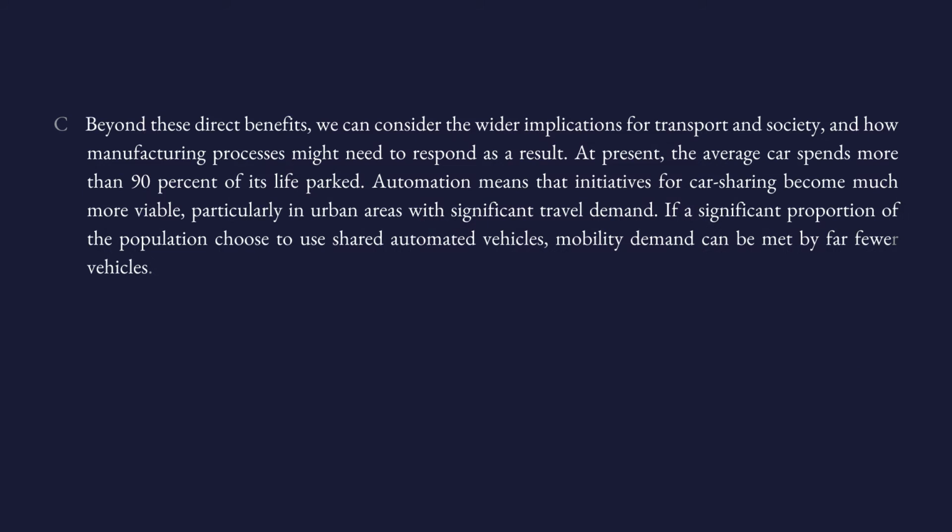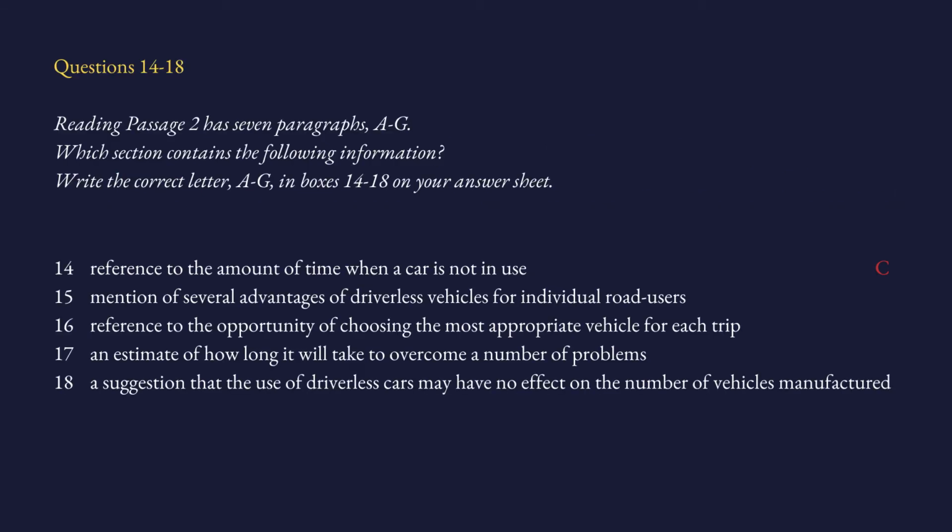So the answer is in paragraph C. Look, we have this sentence. It says, "At present, the average car spends more than 90% of its life parked." Well, parked means like not used, right? When you park a car, you're not using it. So 90% of a vehicle's life is when it is not being used. So this sentence clearly shows that here we have an example where the writer is talking about cars not being used. So 14 should be paragraph C.